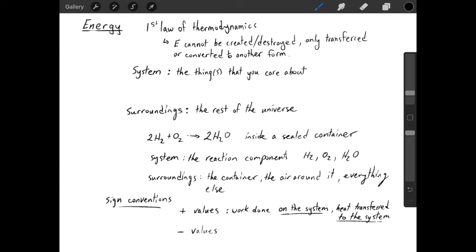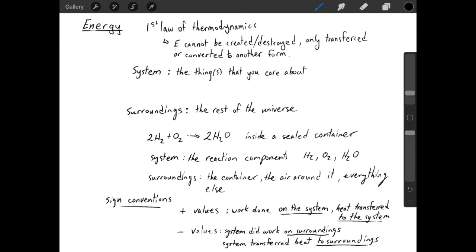So a negative value for work means work was done on the surroundings, or the system did work on the surroundings. Or in terms of heat, the system transferred heat to the surroundings. That is, the system lost heat, so a negative value goes with a loss.